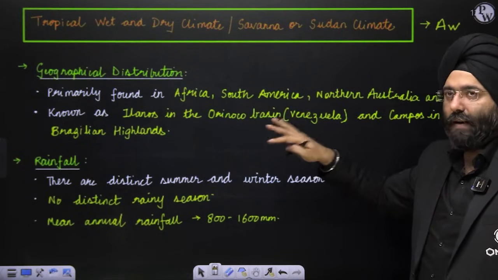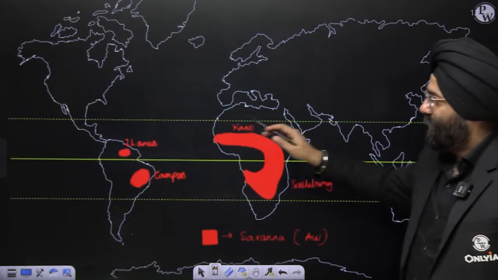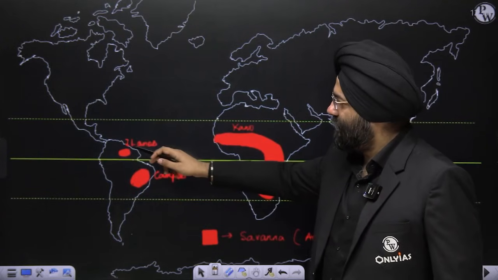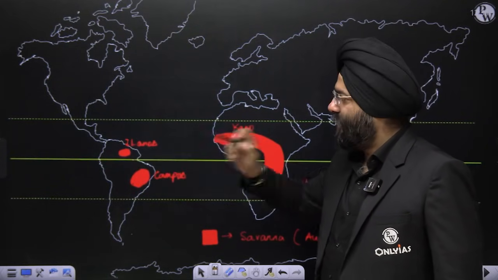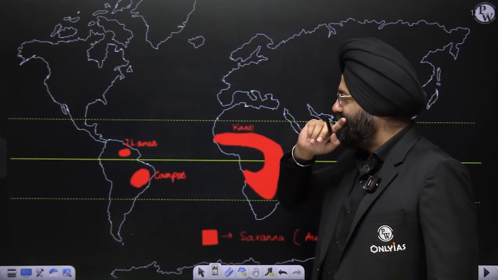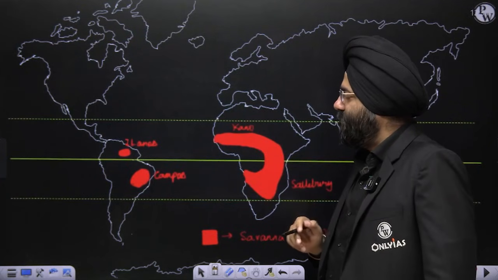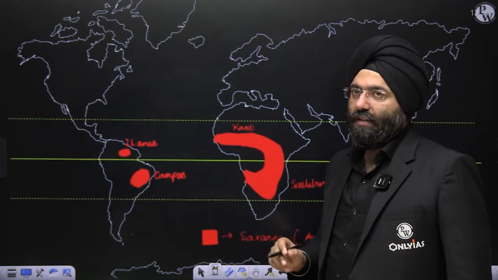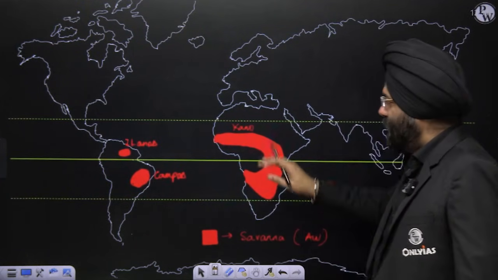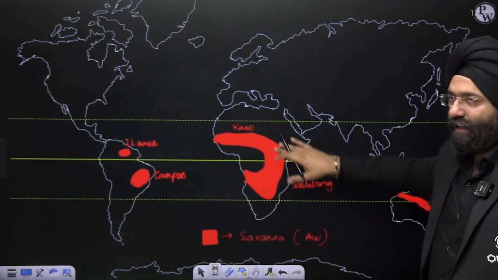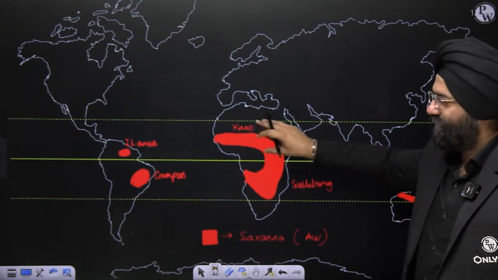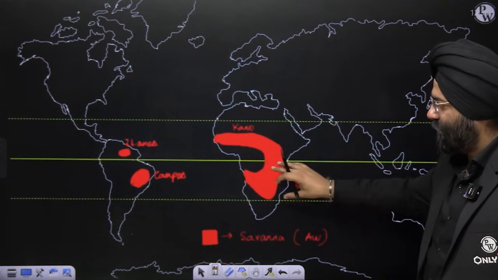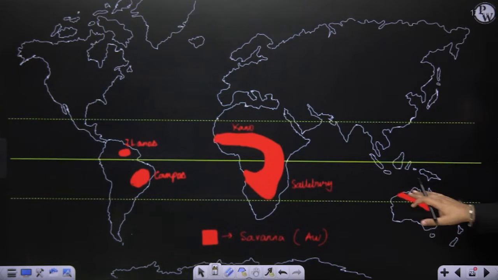Now let's see the map, you will analyze it. Tropical grasslands over here, it is Llanos, in the Venezuela region it is present. Campos you will realize in the Brazilian region it is present. This is the African savanna region. The upper part is known as Sudan and this is known as Zambezi region. This is known as the Australian savanna.